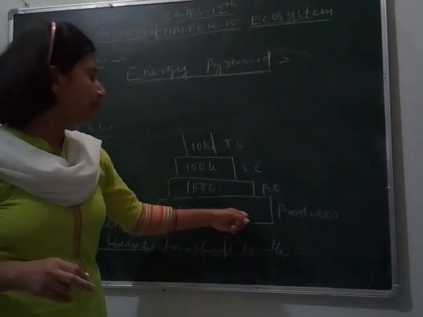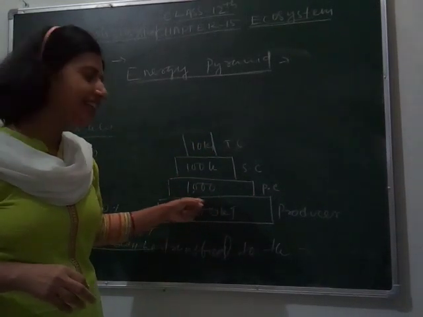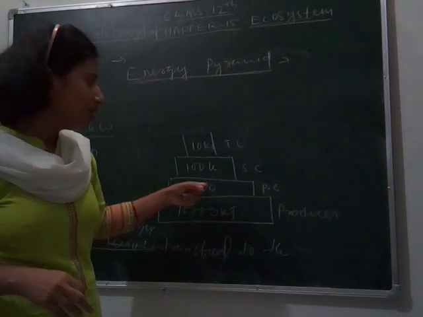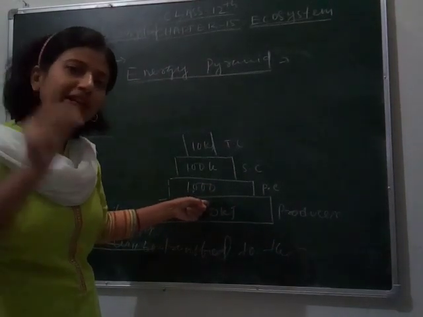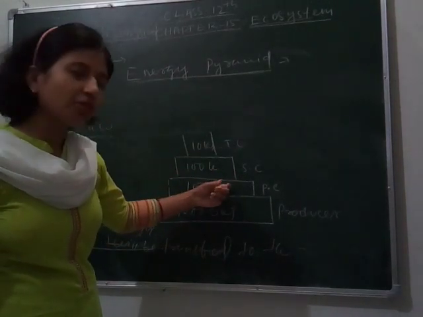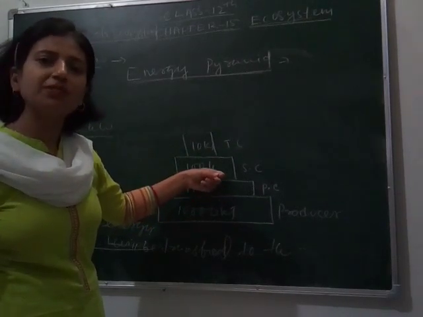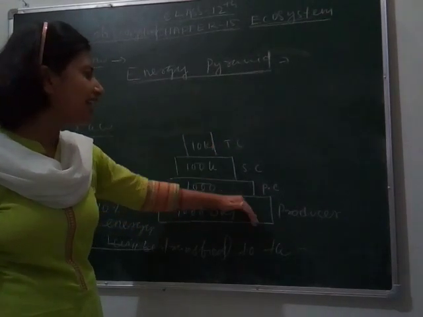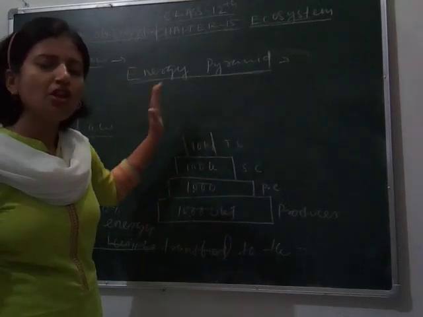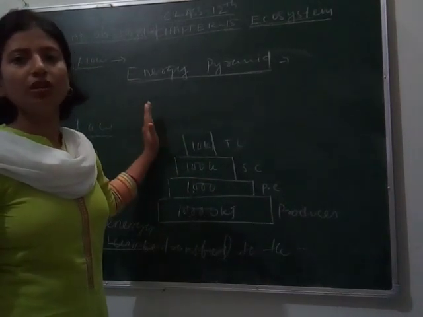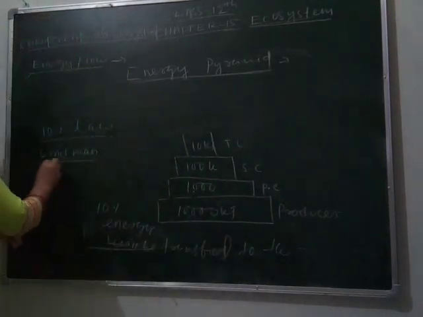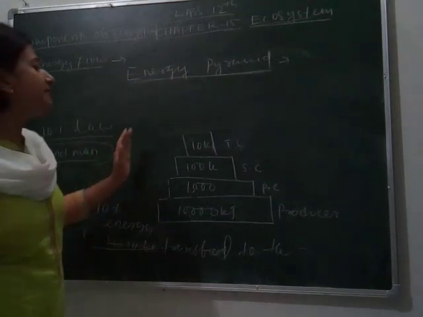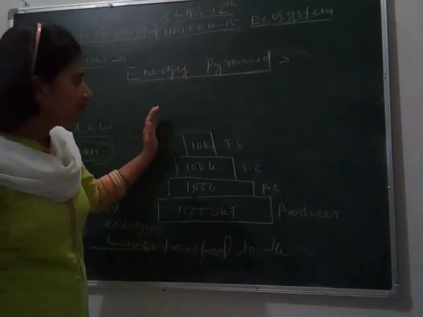If producers synthesize food and get 10,000 kilojoules, they will be able to transfer only 10% of it to the next trophic level, and that level will also transfer 10%, and so on. So this is called the 10% rule. And again I am telling you, this rule was given by the scientist Lindemann. Clear?